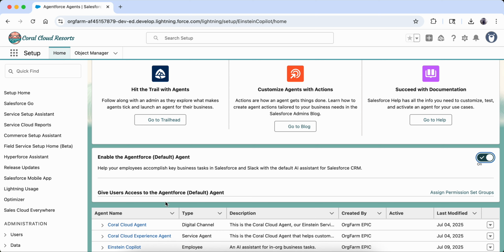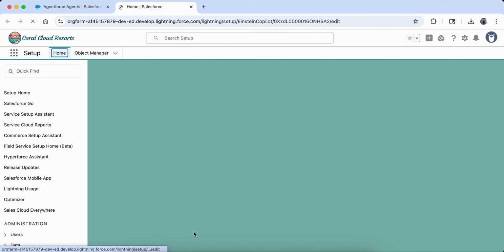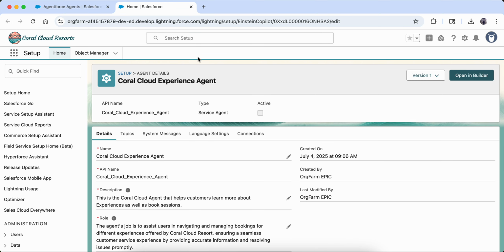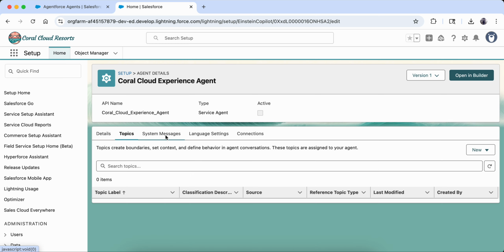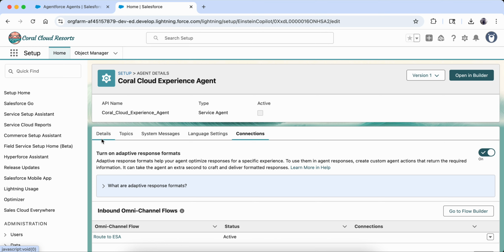Now you can see that some agents are coming, and also it says give user access to the default agent. So if we want to assign permission set groups to any user, we can assign from here. Now I'm going to open an agent for now. Any agent we can open. I'm just going to tell you how this is what an agent looks like. So this is the detail, this is the topic, and then system messaging, language setting, connection. This is how it is looking from here.